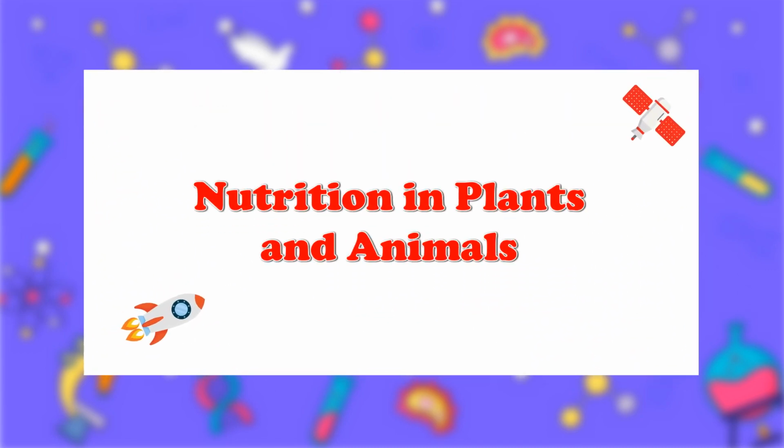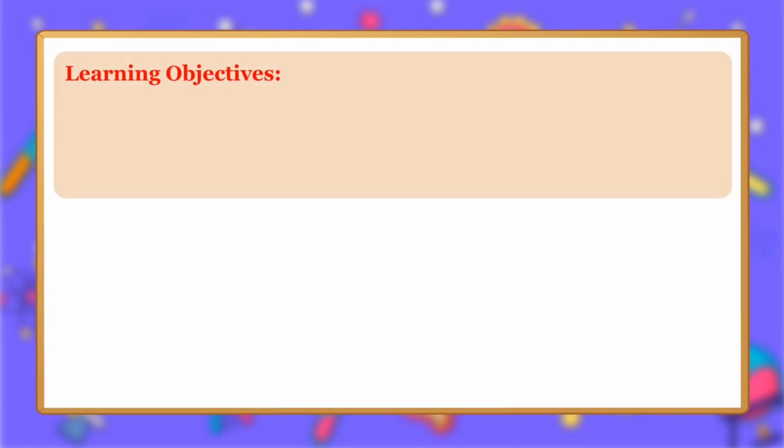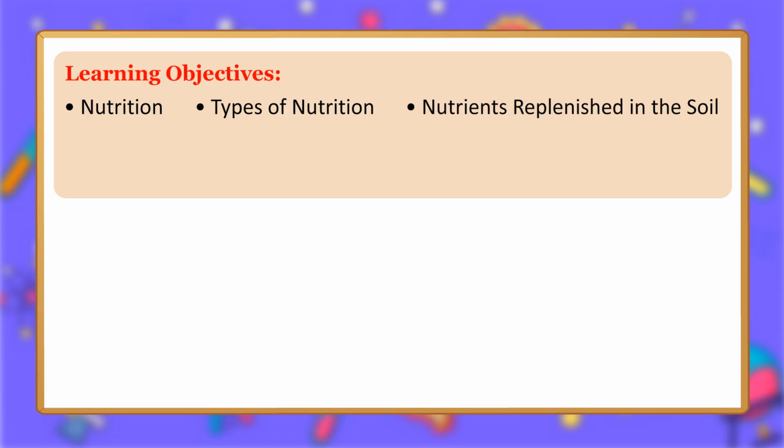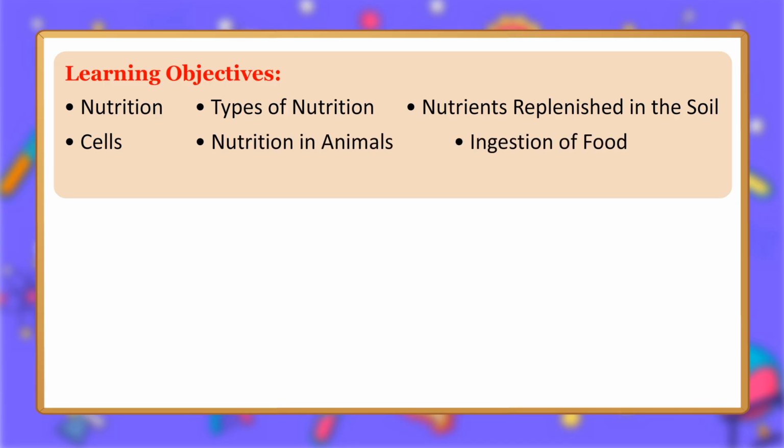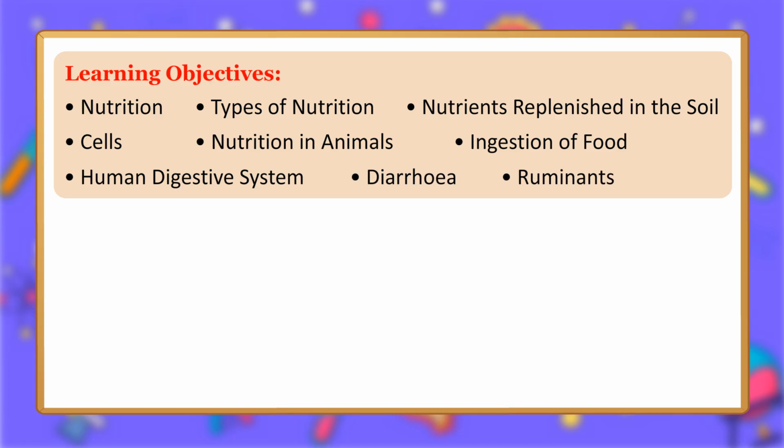Nutrition in plants and animals. Learning objectives. Nutrition. Types of nutrition. Nutrients replenished in the soil. Cells. Nutrition in animals. Ingestion of food. Human digestive system. Diarrhea. Ruminants.